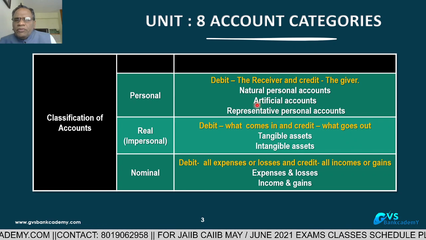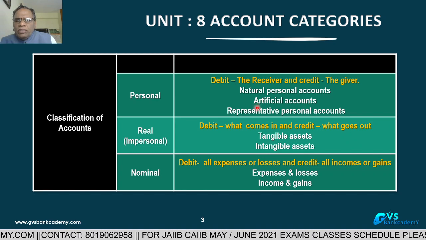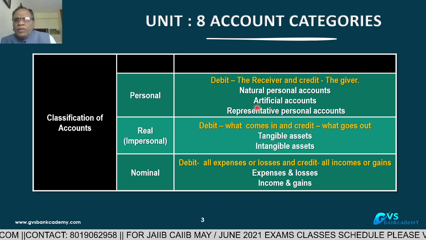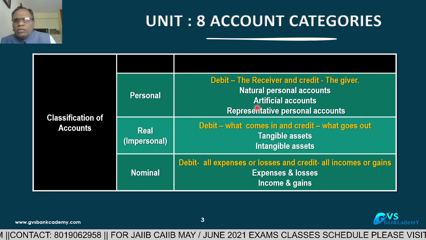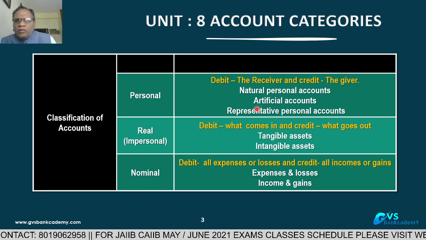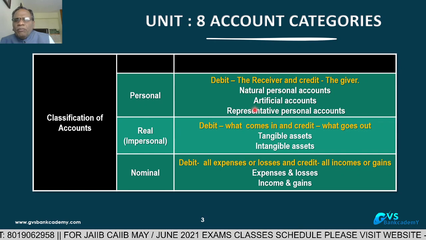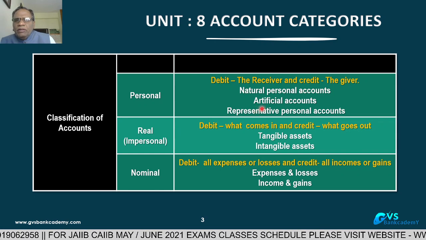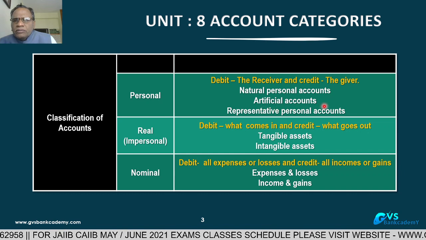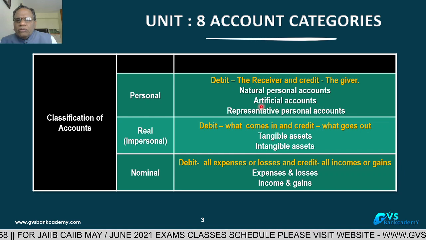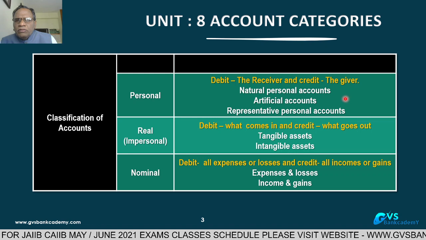What is meant by artificial? A current account in the name of a company, ABC company. A current account in the name of a trust. A current account in the name of a society. A current account in the name of a firm, partnership firm, LLP. These are all artificial persons. Most of the current accounts are artificial accounts.